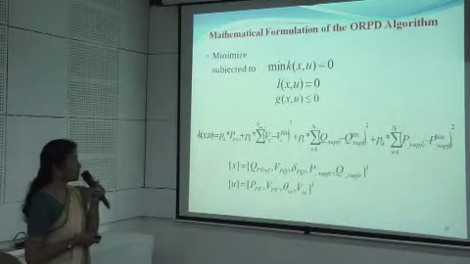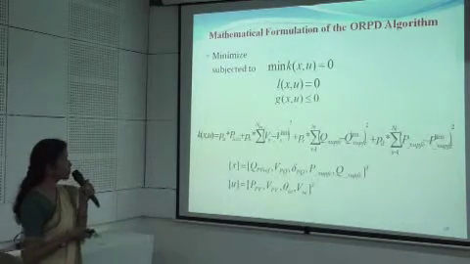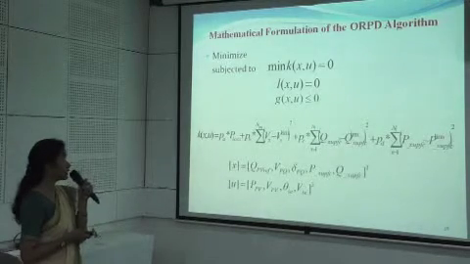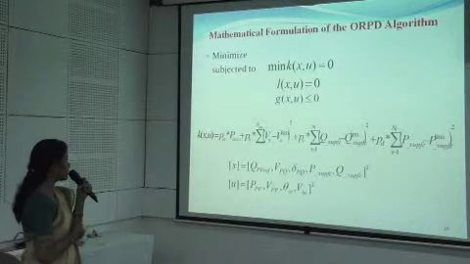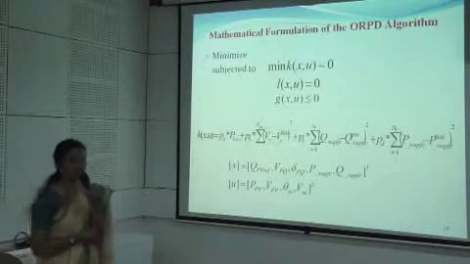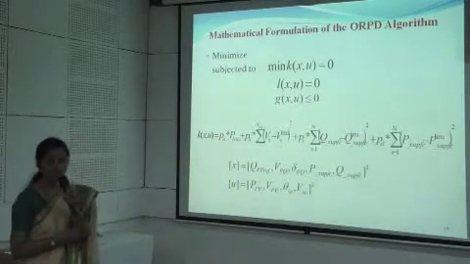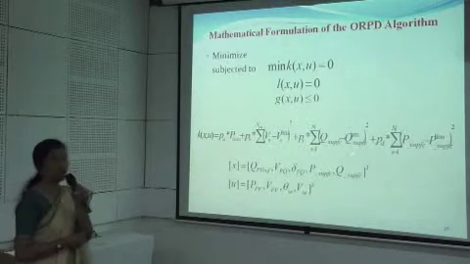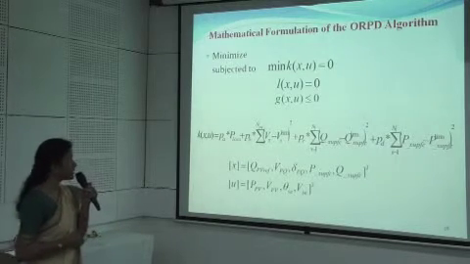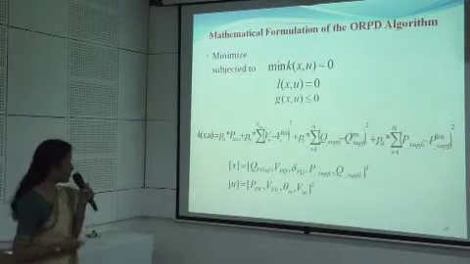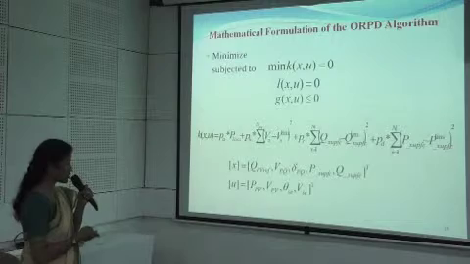Yeah, so this is the heart of my research work, that is the proposed algorithm. The proposed ORPD algorithm has an objective function given as f(x, u), which is the loss. Again, it is a multimodal, multi-objective function. The objectives are loss minimization, voltage deviation, and the real and reactive power injected by the series voltage source of the UPFC, subject to the state variables and the control variables. They are PPV, VPV, theta, and the voltage magnitude of the series voltage source.